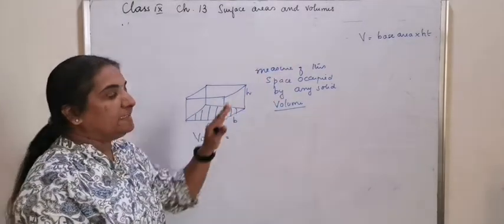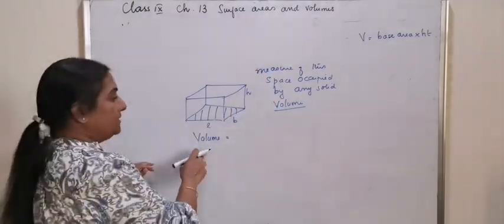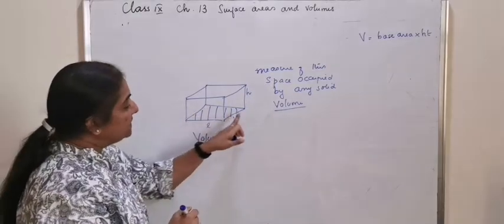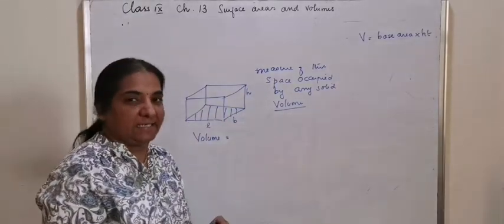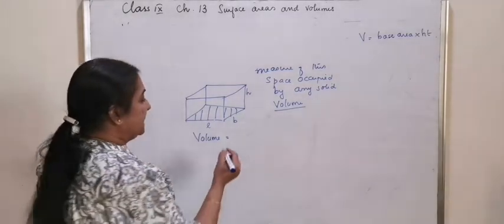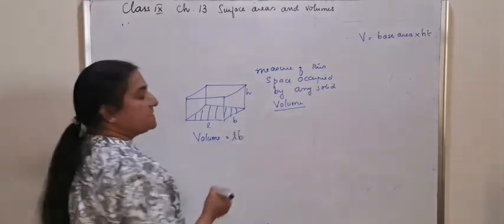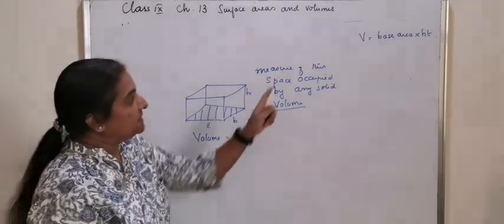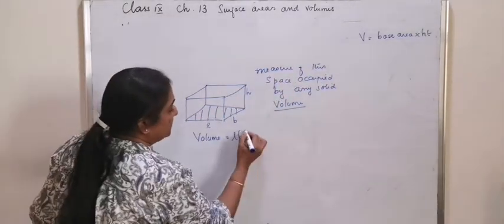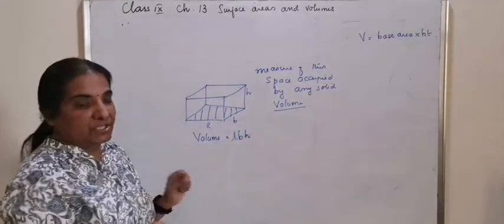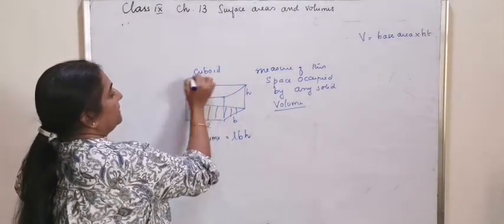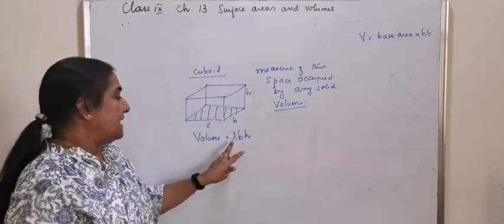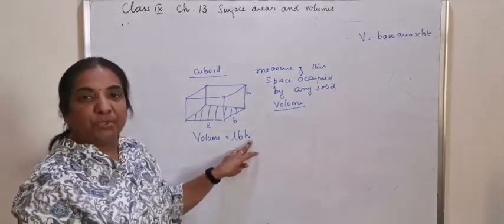So if you consider that formula here, what is the shape of the base of a cuboid? It is a rectangle. What is the area of a rectangle? Area of a rectangle is length into breadth, and into height. The height of this cuboid is h. So what is the volume of a cuboid? Volume of a cuboid is L into B into h.